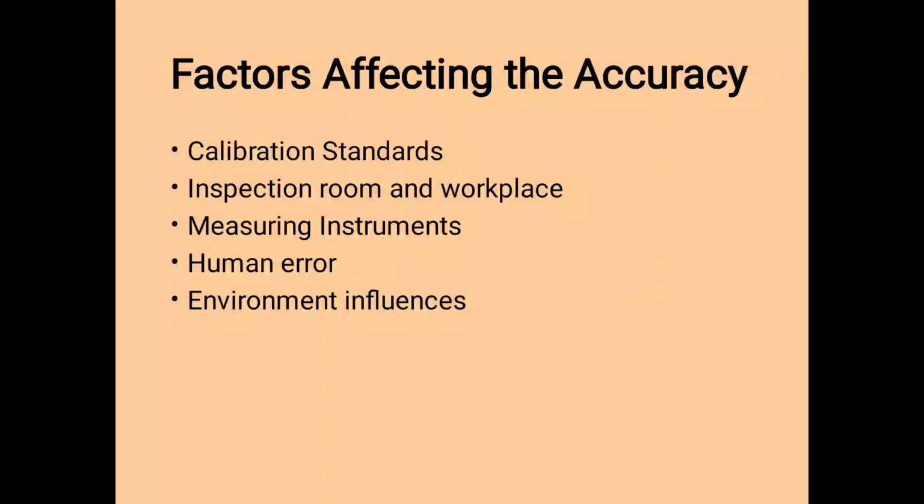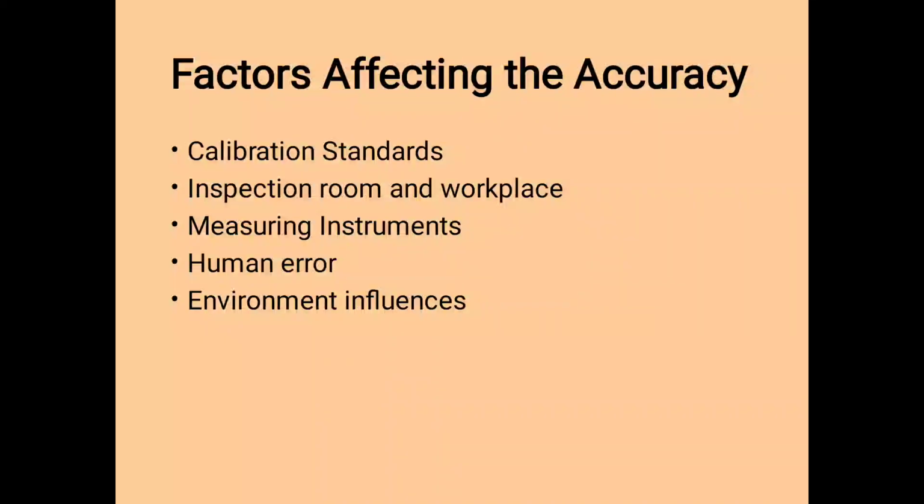Now the next factor is human error. In human error, the person carrying out the measurement may not have the required skill. Improper training or lack of handling skill may affect the measured value and hence accuracy.